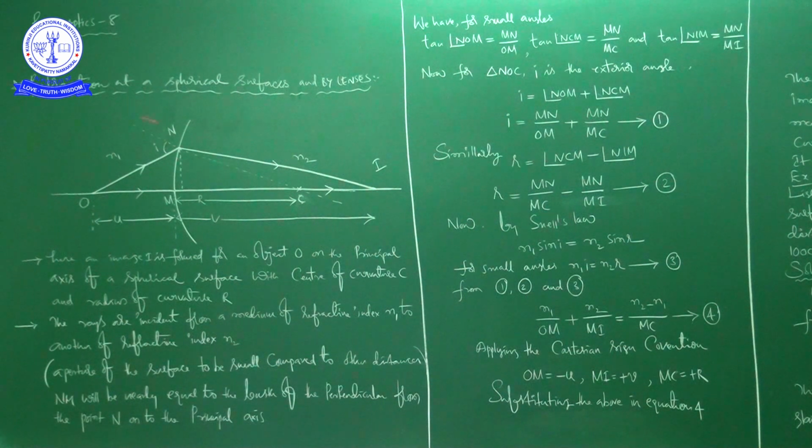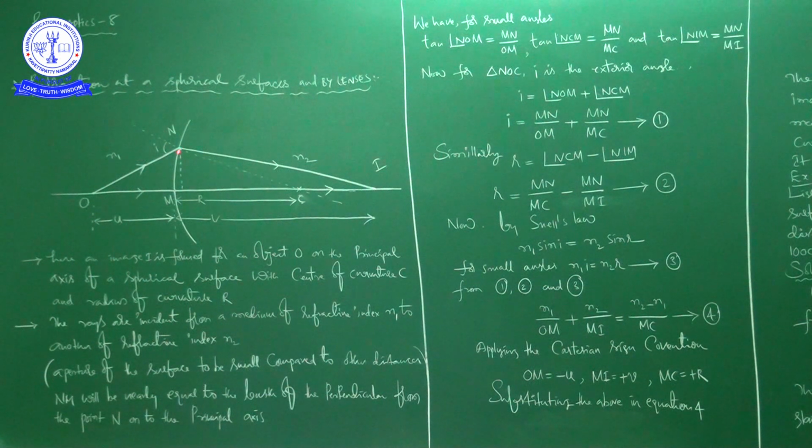It is one medium, N1, and another medium, N2, which is generally a glass medium, right? So this is the object distance, the distance of the object from the optic center, and this is the image distance, the distance of the image from the optic center. This is the center of curvature, so this is the radius of curvature. The radius of curvature is the distance of the center of curvature from the optic center, right?